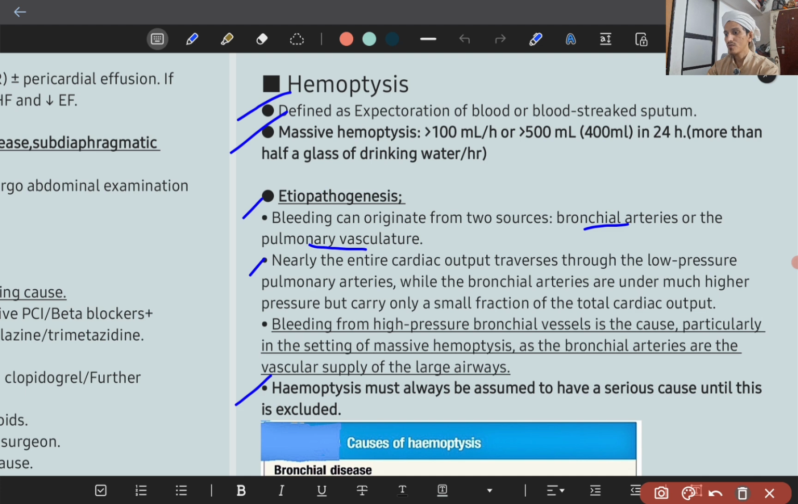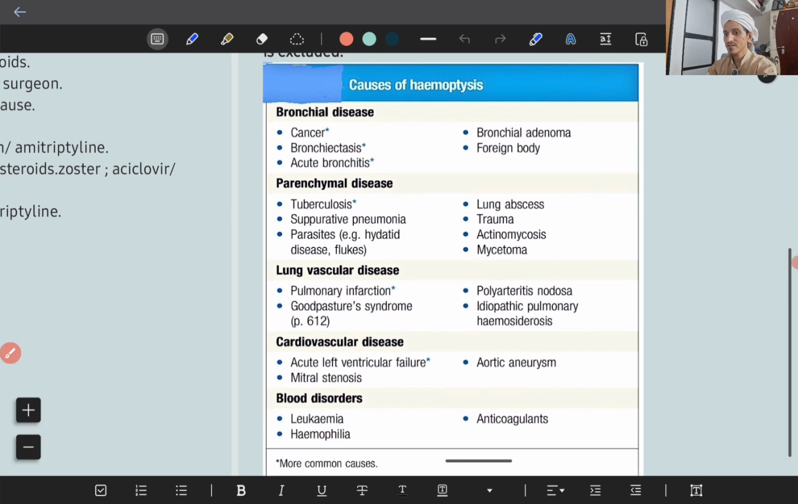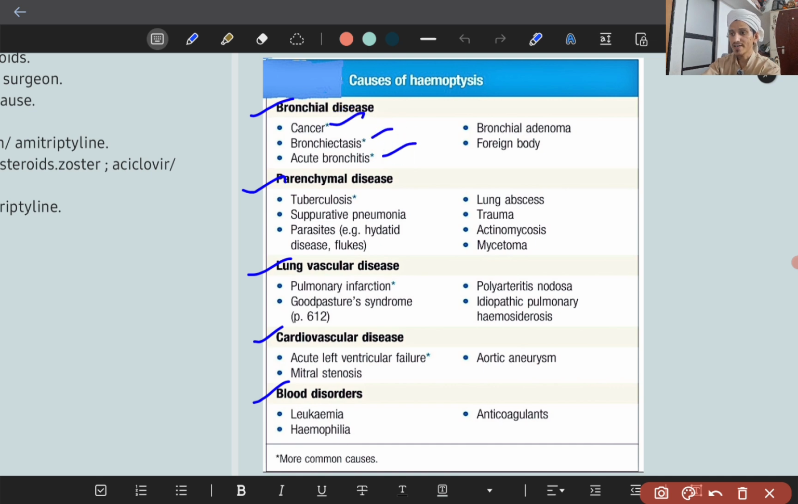Now, what are the causes of hemoptysis? You can remember them in two ways. One is bronchial, parenchymal, lung vascular, cardiovascular, or blood disorders. Bronchial causes: carcinoma, bronchiectasis, acute bronchitis. Parenchymal causes: tuberculosis, the most common cause, and others like suppurative pneumonia, lung abscess, fungal ball.